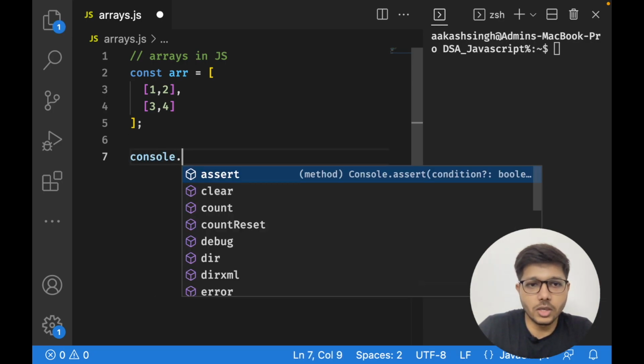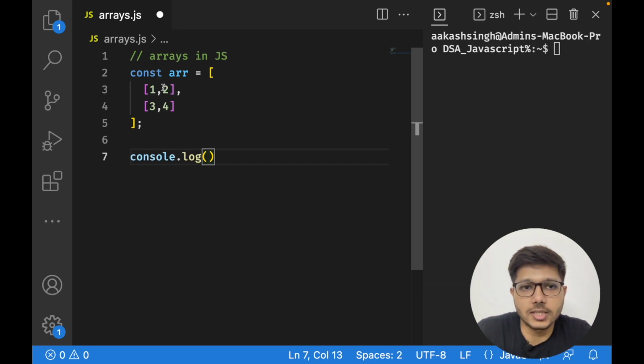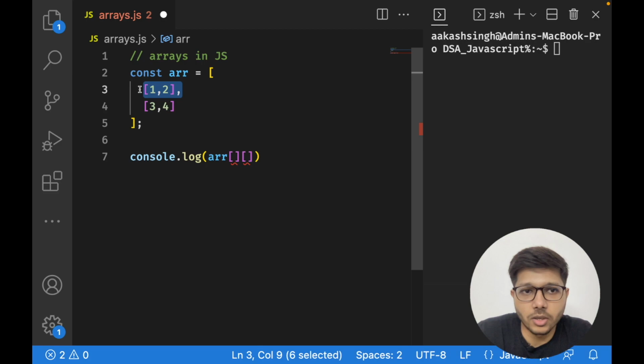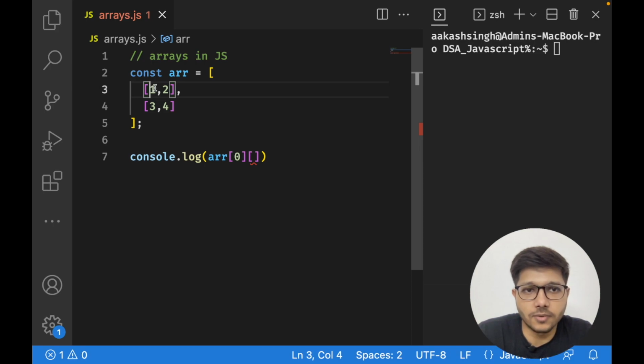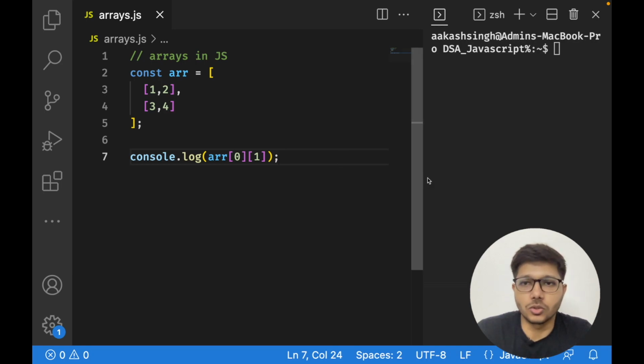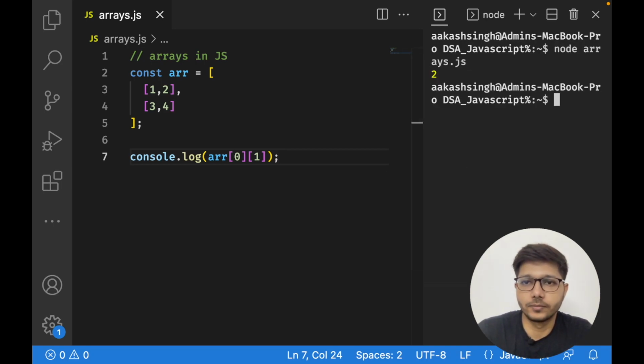Suppose I'm trying to access this element. How can we access it? First see what the row is. It is the first row. Since we know the indexes start from 0, we are going to give it as 0. And which column is it? It is the second column. So let us give it 1. Now let us console.log it. As you can see, it prints out 2.